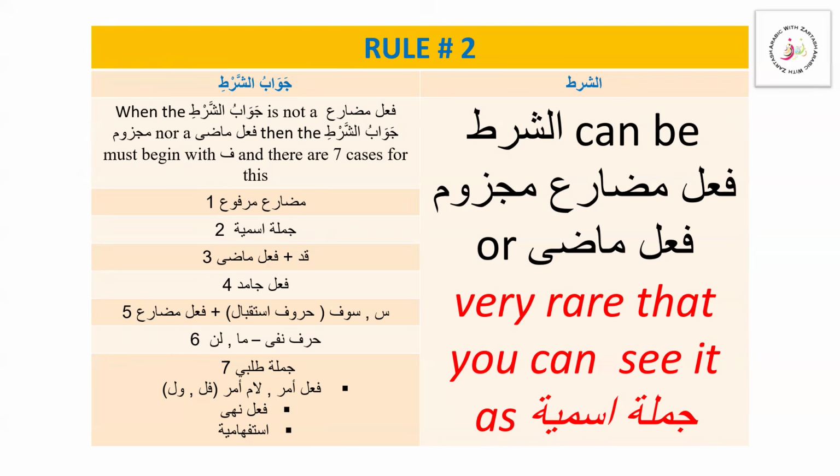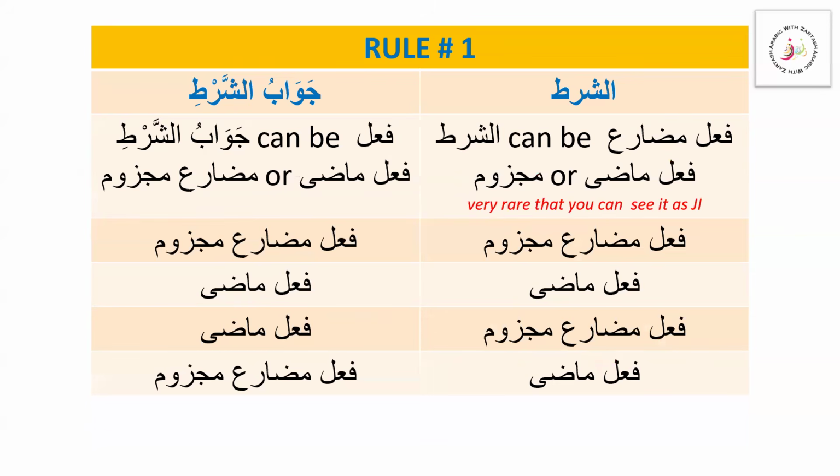So these are the two rules that we are going to see in conditional sentences for the shart and the jawab shart. Shart can be in the form of fi'l mudari majzoom. It can be fi'l madi. Rarely we see it as jumla ismiya. And for the jawab shart, it can be fi'l mudari majzoom, it can be fi'l madi, or it can be a combination of these.